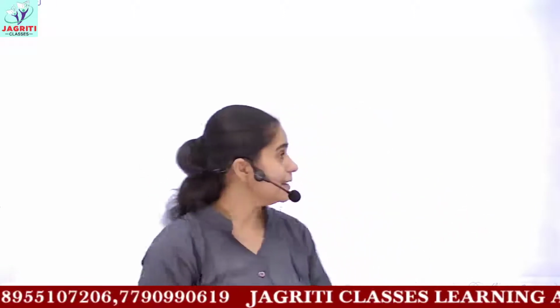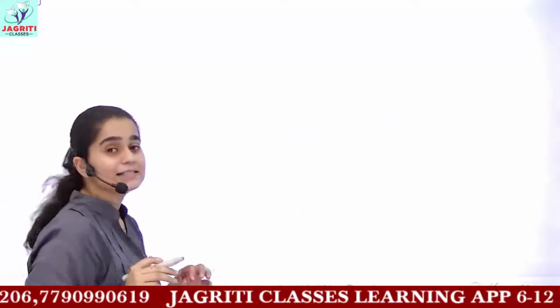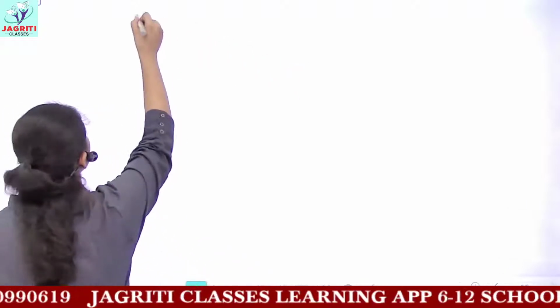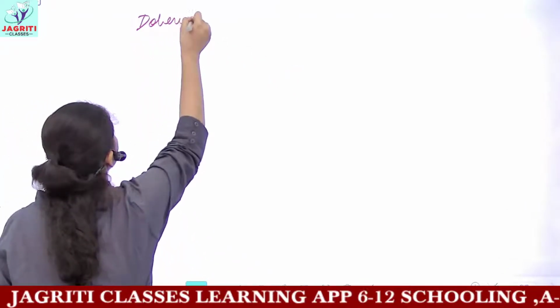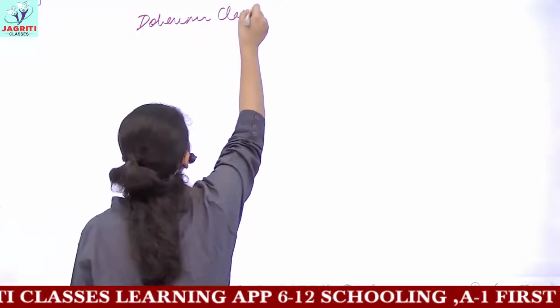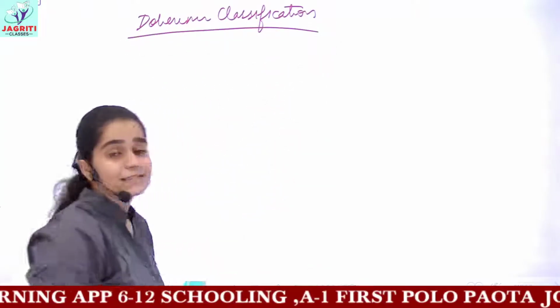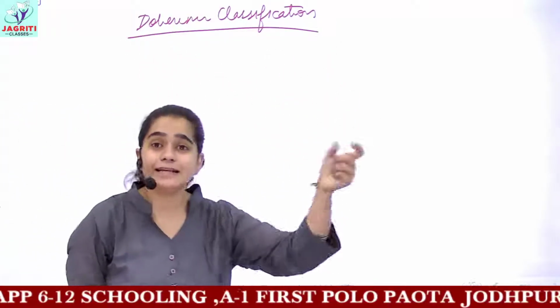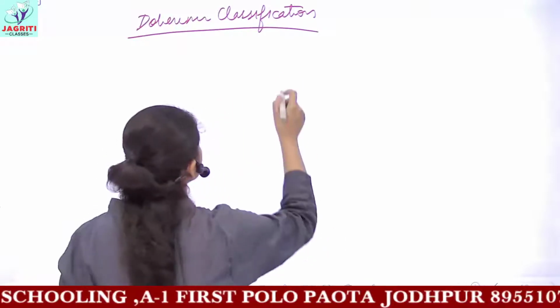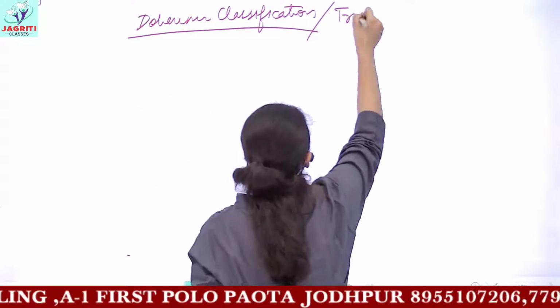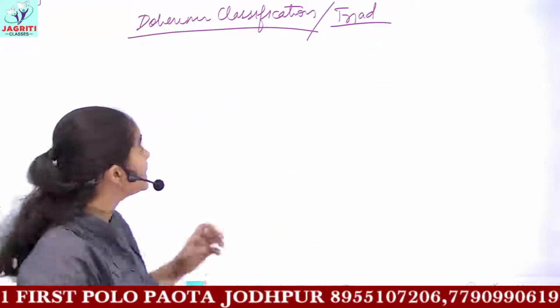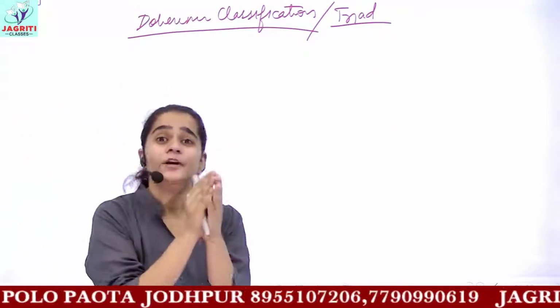Now many other scientists and researchers tried to evolve many classes or groups, and they took many criteria of classifying these elements. One of the important classifications which we'll study is Dobereiner's classification. This scientist classified the elements in groups of 3. So this is also called Dobereiner's triad. Triad means he classified the elements in a group of 3.